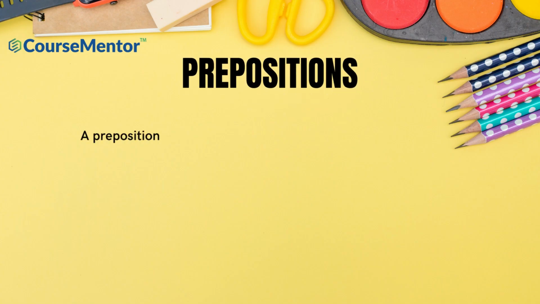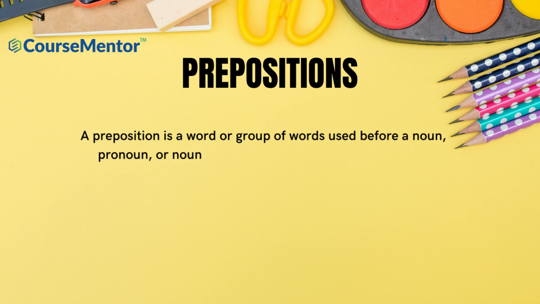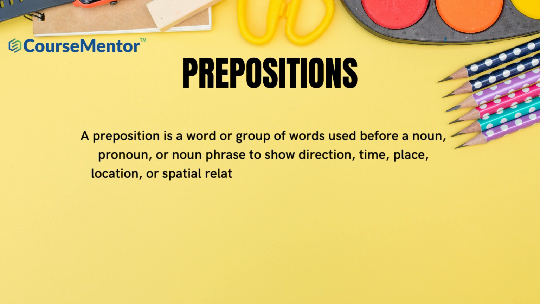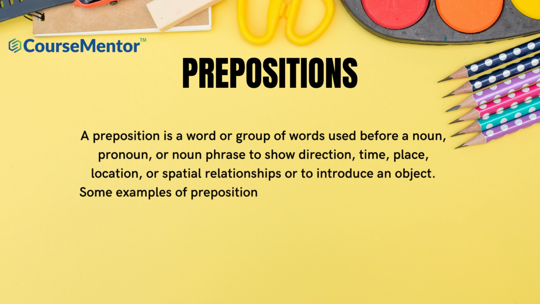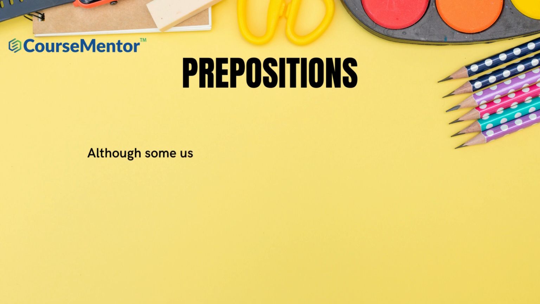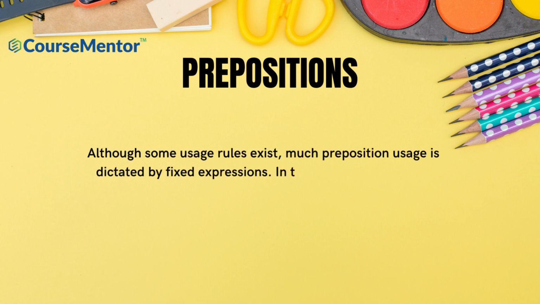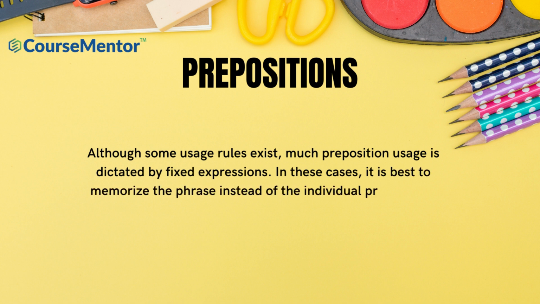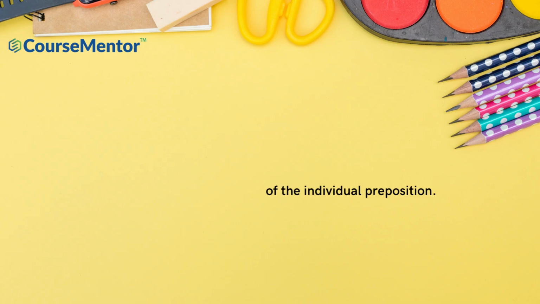A preposition is a word or group of words used before a noun, pronoun, or noun phrase to show direction, time, place, location, or spatial relationships or to introduce an object. Some examples of prepositions are words like in, at, on, of, and to. Although some usage rules exist, much preposition usage is dictated by fixed expressions. In these cases, it is best to memorize the phrase instead of the individual preposition.